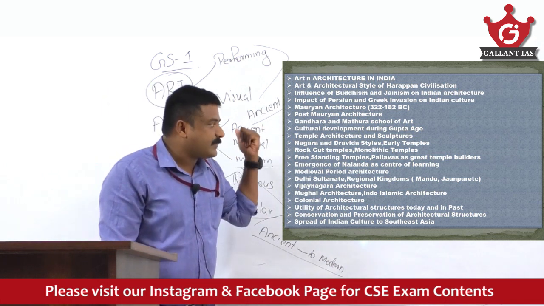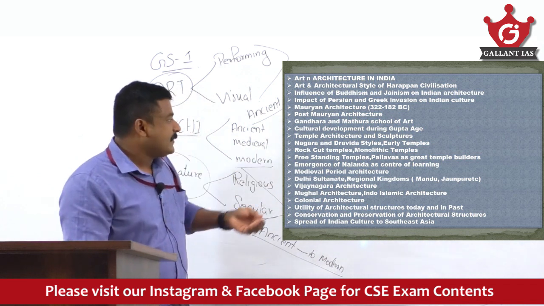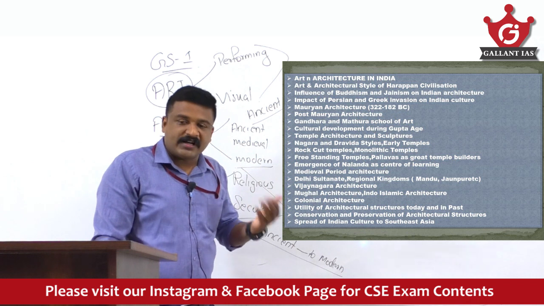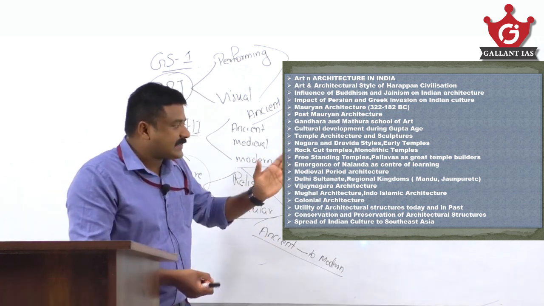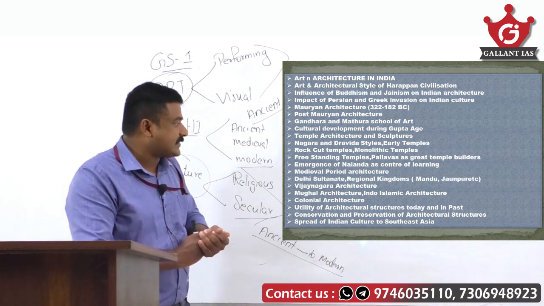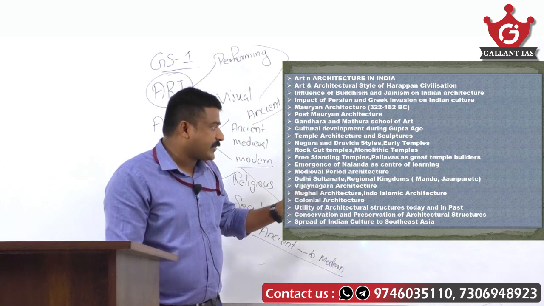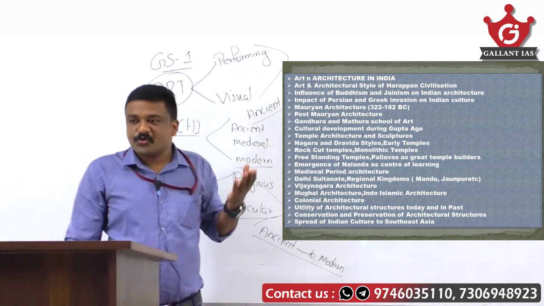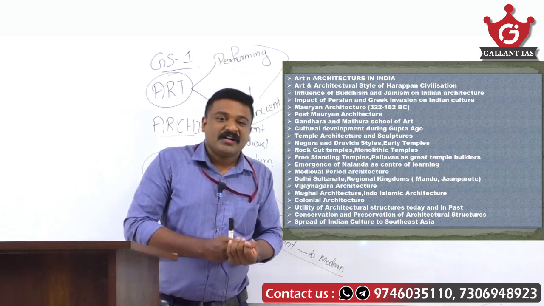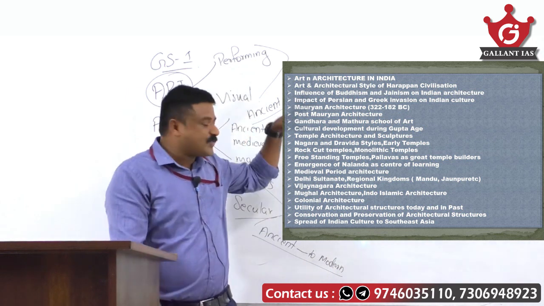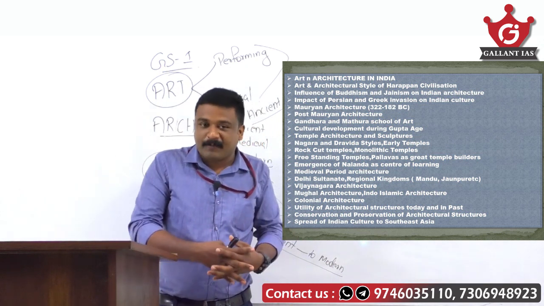Then there are freestanding temple architectures of the south, the Pallavas, the Cholas, etc. Then Nalanda's historical learning center. Then medieval era architecture, Delhi Sultanate, art and architecture of the Delhi Sultanate, Vijayanagara architecture. Then Mughal architecture, colonial architecture. You see, what all things you have to study here. These are some very important things you have to cover.